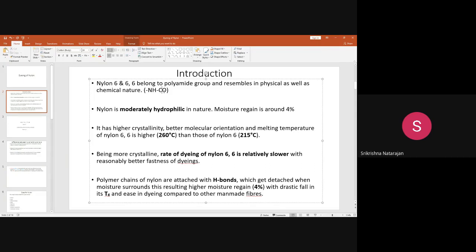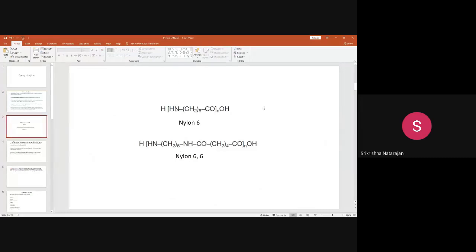The polymer chains of nylon are connected with hydrogen bonds. Before going into other discussion, I want to show you both nylon 6 and nylon 6,6. This is the structure of nylon 6, and here it is nylon 6,6. Here you can see C5 and one more, making C6. So it is nylon 6, and here it is 6,6. From here you get 6 carbon atoms, and here you get another 6.